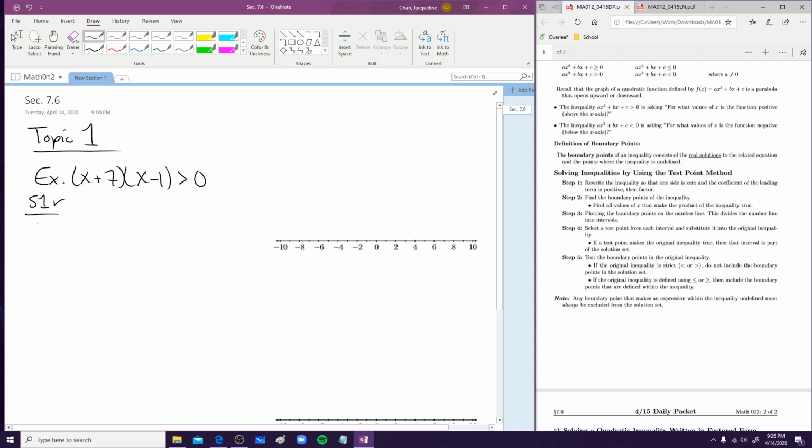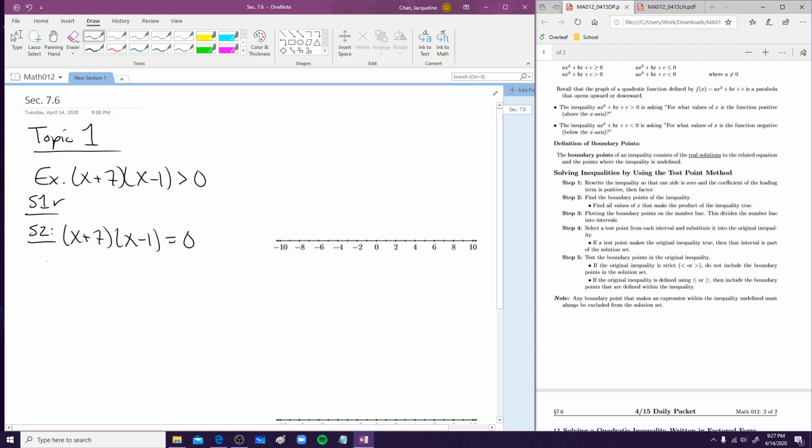Right? So step 2 says find the boundary points of the inequality. So we're going to find all values of x that make the product of the inequality true. So how do we do this? What we're going to do is set this inequality into an equality. So what do I mean? It's going to be (x + 7)(x - 1) = 0. And then we're going to use the zero product property.